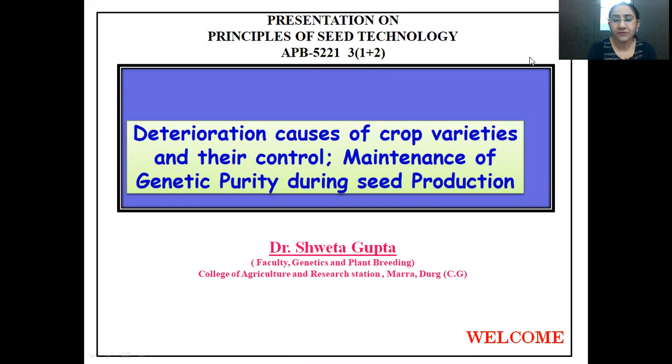Whenever any breeder releases a variety, it has certain set characteristics which are fixed for that particular variety. But over a period of time, when we go for seed production, the variety loses its true to type nature, or its characteristics. There is a reduction either in the performance of the variety or in the yield production level. This is called deterioration.